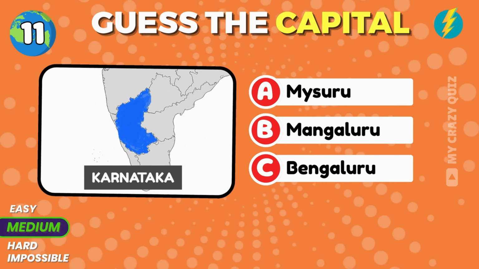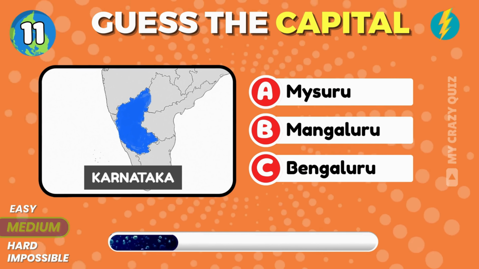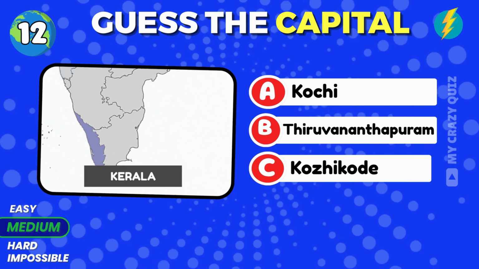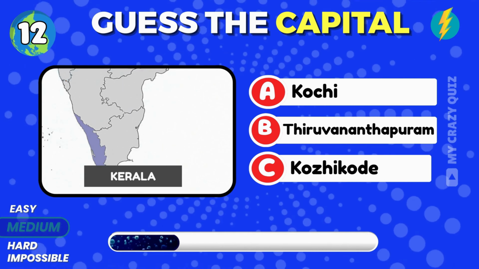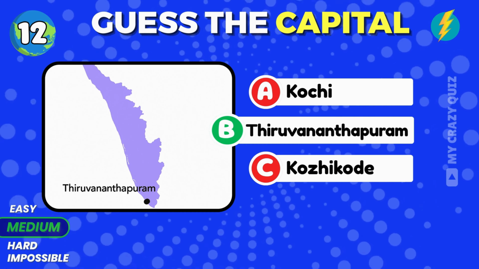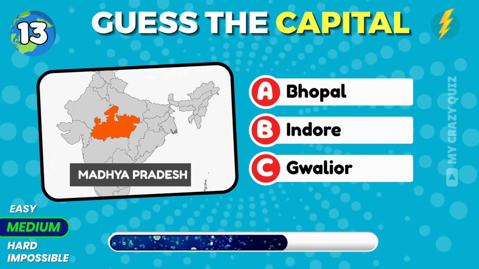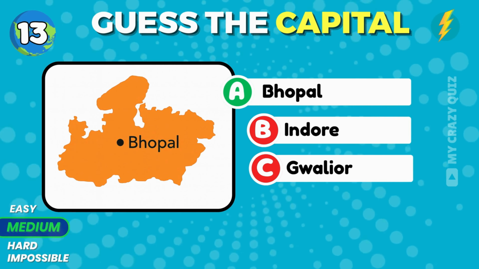Name the capital of Karnataka state. Bengaluru. What is the capital city of Kerala? Answer this before timer ends. Thiruvananthapuram. Madhya Pradesh state has which capital city? A, B, or C? Bhopal. Get ready for next one.